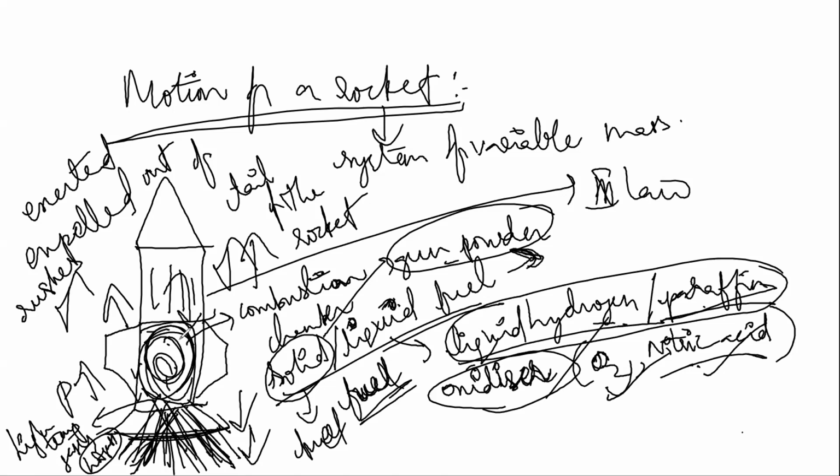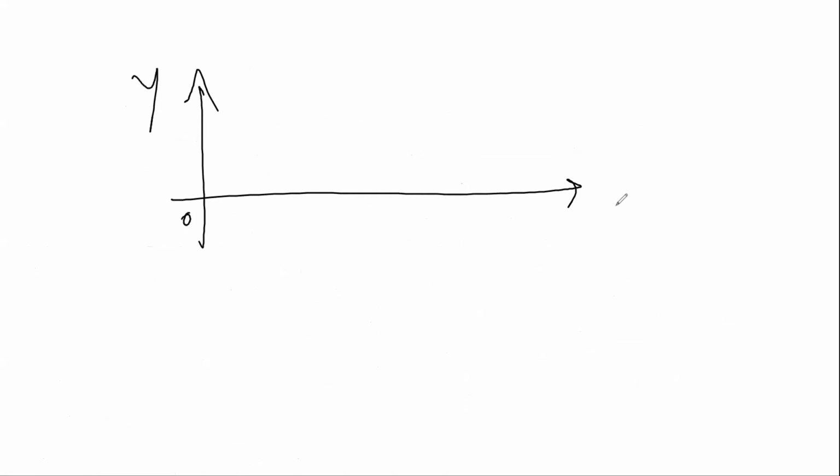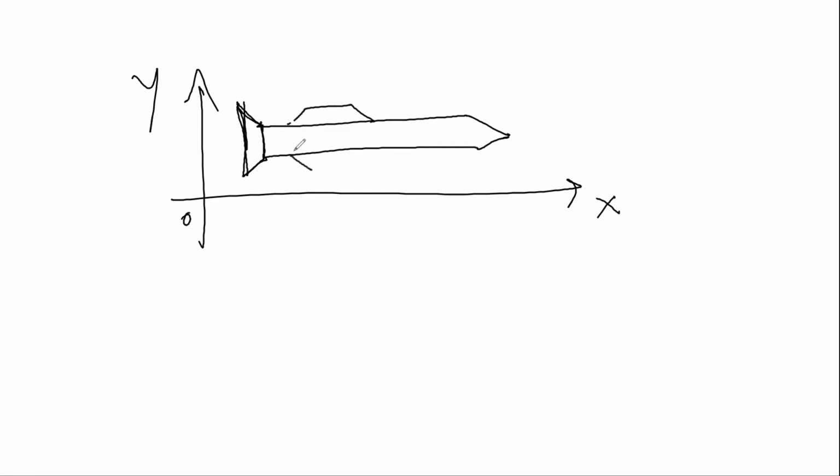Right? Let me give you the theory, the equations which relate to the rocket law of motion. Now let us consider a rocket. The frame they are taking is this XY frame, the shell frame. Till now I have drawn it vertically, but in the textbook it is horizontal. So you learn this diagram. It's okay if you draw the other one also, no worries. But as in the textbook, I am doing the same way for you.